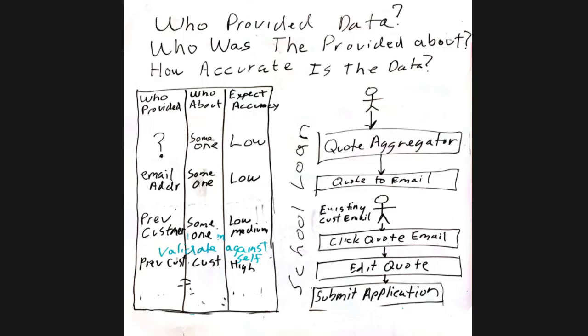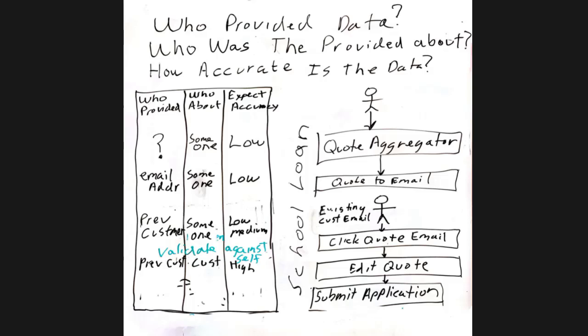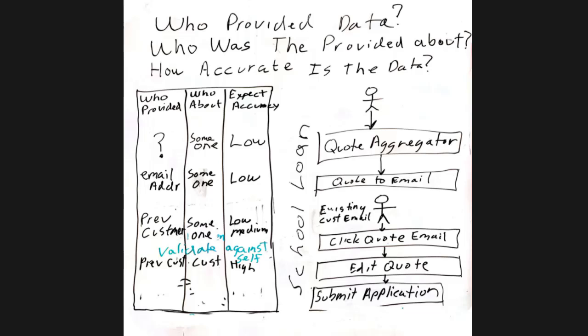So in this case, we know it's the previous customer, previous loan customer, right? And if we're going to only let them apply for their own loans, then we're going to validate this against their current previous data and any public data. And we know that at this point, the expected accuracy is probably pretty high, although it's not a given because they haven't decided to buy the loan yet, right? So it could flip back and forth here between high and low, or low and medium or something, right?